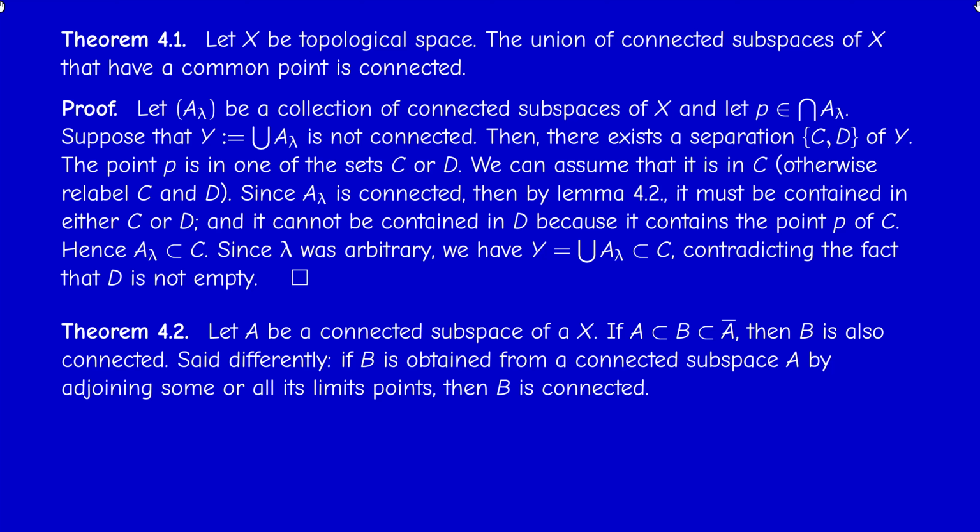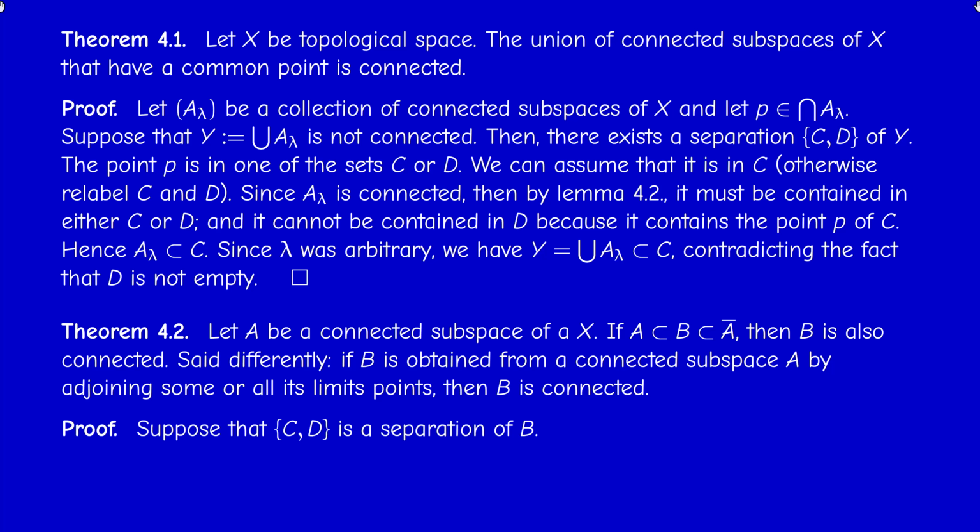So in words, if B is obtained from a connected subset A by adjoining some or all of its limit points, then B is connected. So in particular, if A is connected, then A bar is connected. But not only that, any set in between is also connected. So imagine, for example, taking an open disk and you just add some points on the boundary. Not necessarily all the points. For example, take the open disk with an arc or just a point or two points. And now the resulting space is still connected. So if A cannot be split, then B cannot be split either.